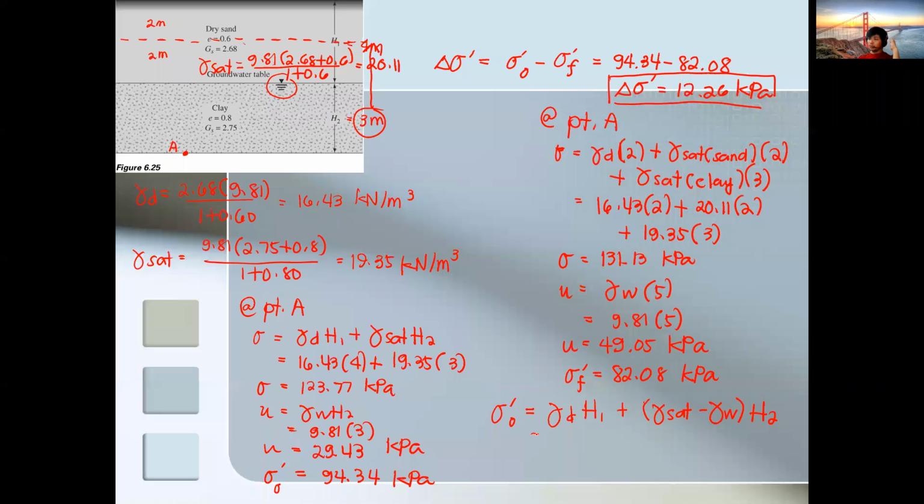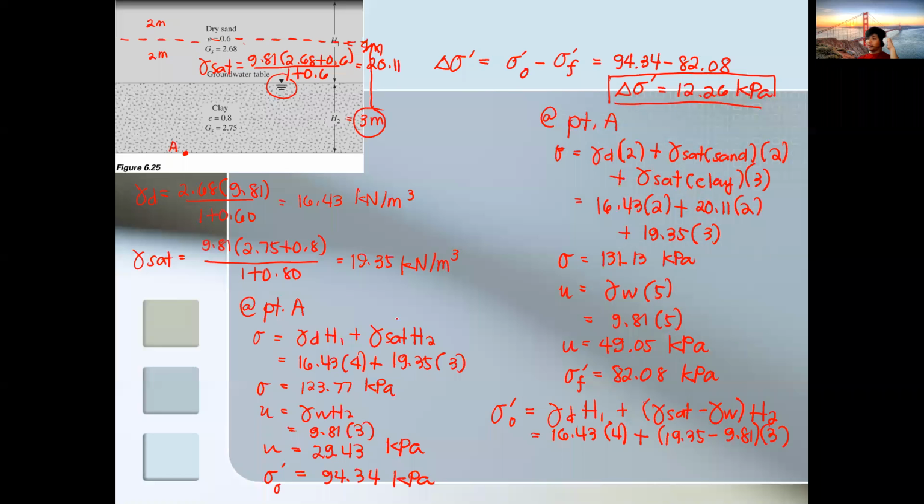So if you try to solve it using this, 16.43 times 4, plus gamma sat, which is 19.35 in the original condition, minus 9.81, times 3.